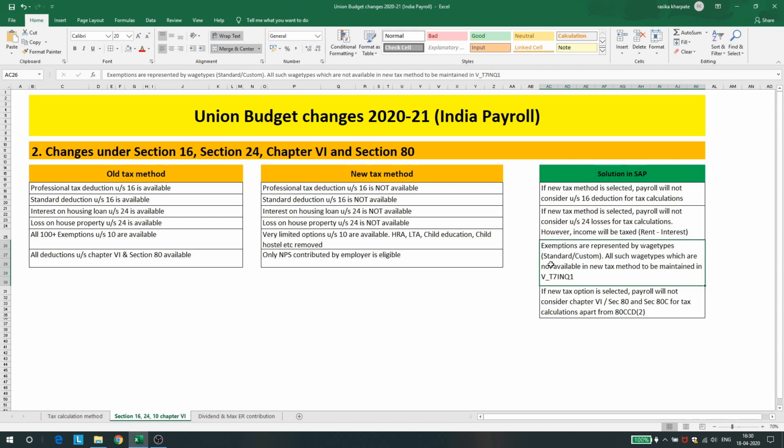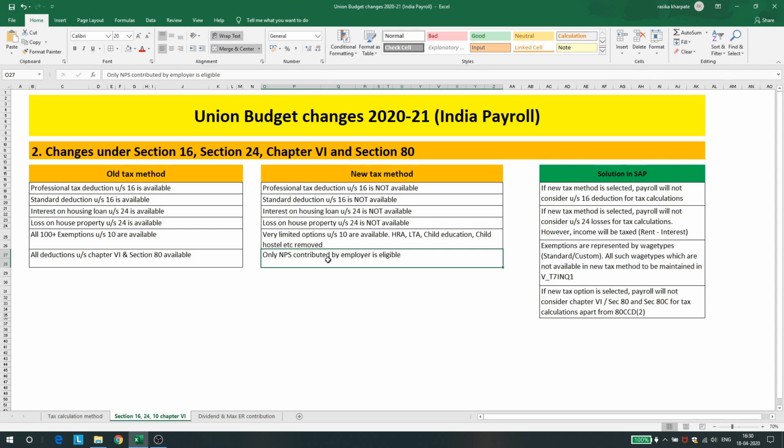And yes, the last point mentioned over here is only NPS contribution. So only Section 80CCD(2) is kept or will be available in the new tax method. Rest all will be eliminated. So all these changes, they are actually calculated in SAP. Not many changes are there, but all these calculations take place.